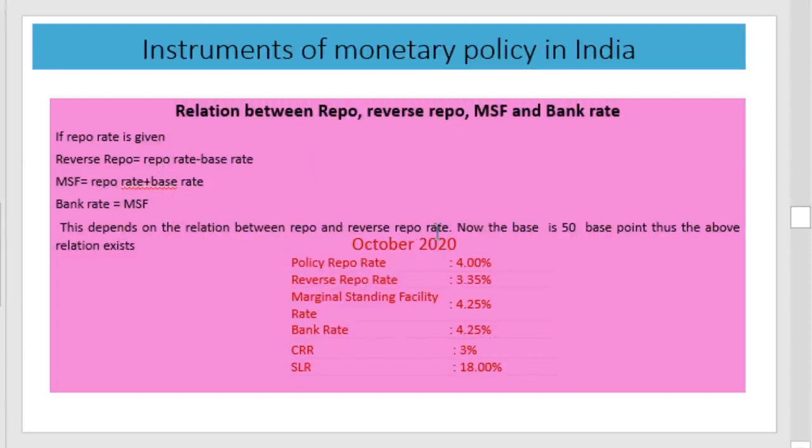Repo rate minus base rate equals the reverse repo rate, and marginal standing facility rate is the repo rate plus base rate, and the bank rate will be equal to the marginal standing facility rate. If one of these rates is given, we can calculate the other rates.